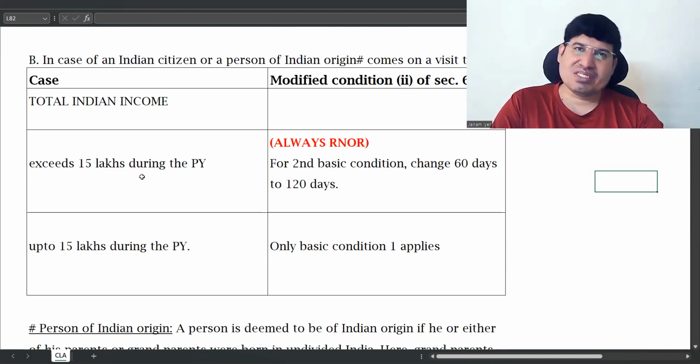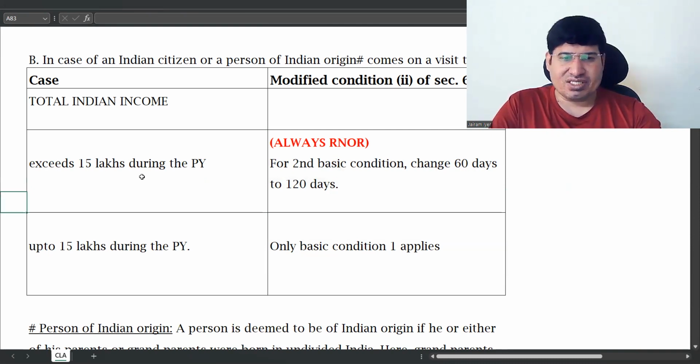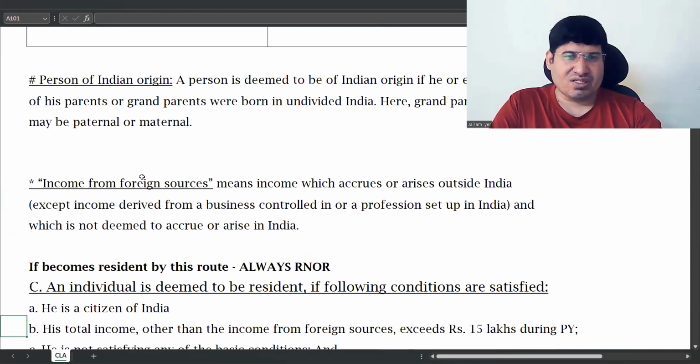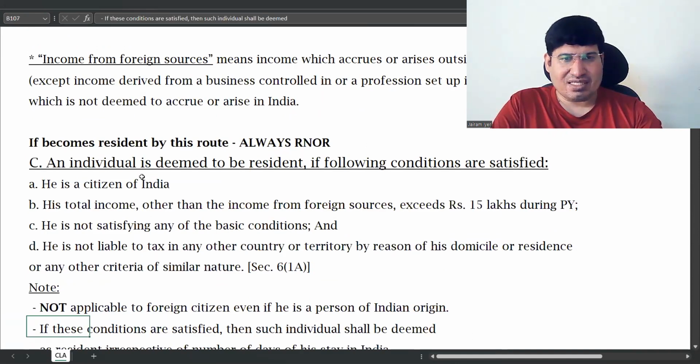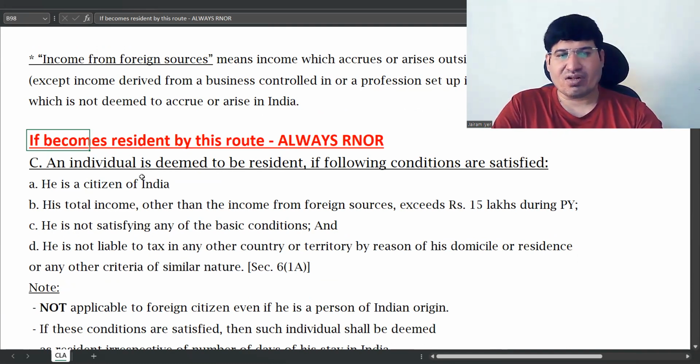Straight away he will be resident. Ordinarily resident or not, you have to test the additional conditions. This we saw, and in the last condition, again, he will always become an RNOR.